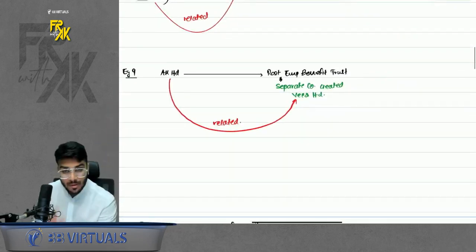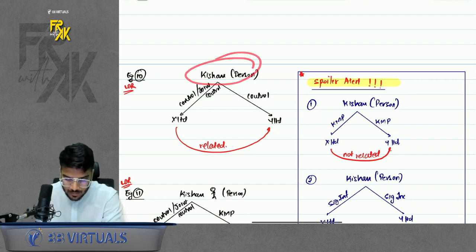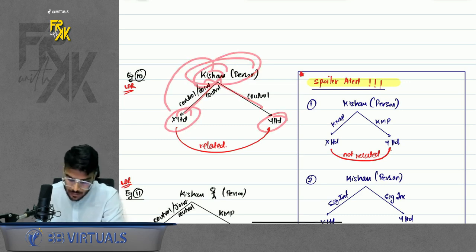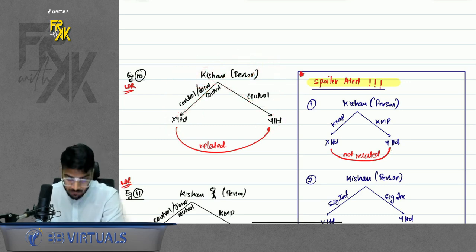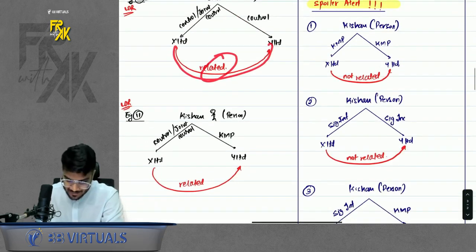So let's say, now comes the important part. See, now it is an important example. Now you need to focus. One person is there, he has control in two companies. See, that person and company were related. This person and this company were also related. But what about these two companies? Because they are being controlled by the same person, these two companies also become related. Same is example number 11 also.